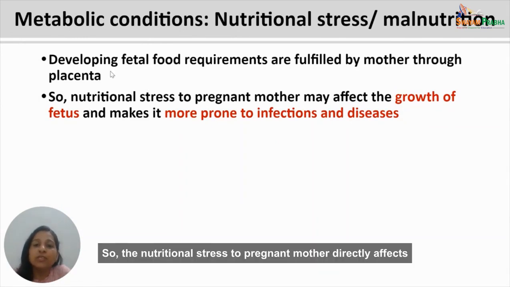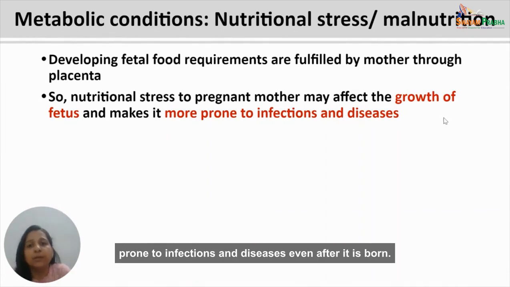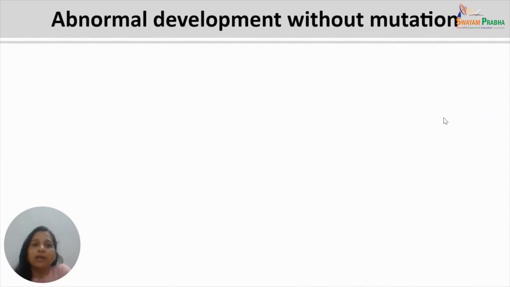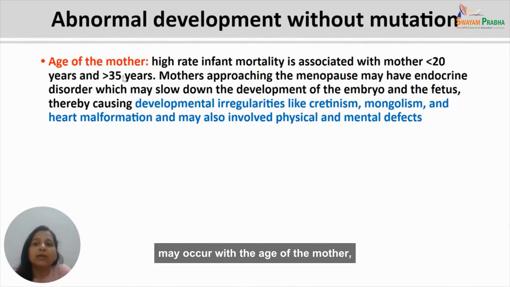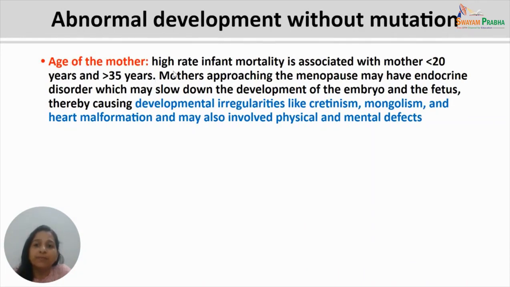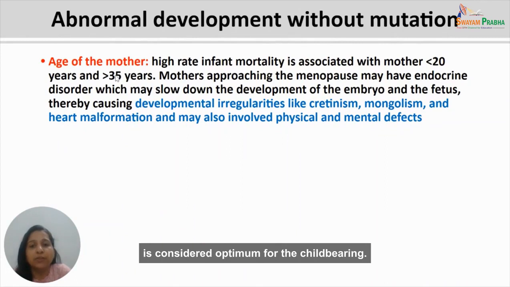So the nutritional stress to a pregnant mother directly affects the growth of the fetus and makes the fetus more prone to infections and diseases even after it is born. Abnormal development without mutation may occur with the age of the mother, as the age of the mother between 20 to 35 years is considered optimum for childbearing.